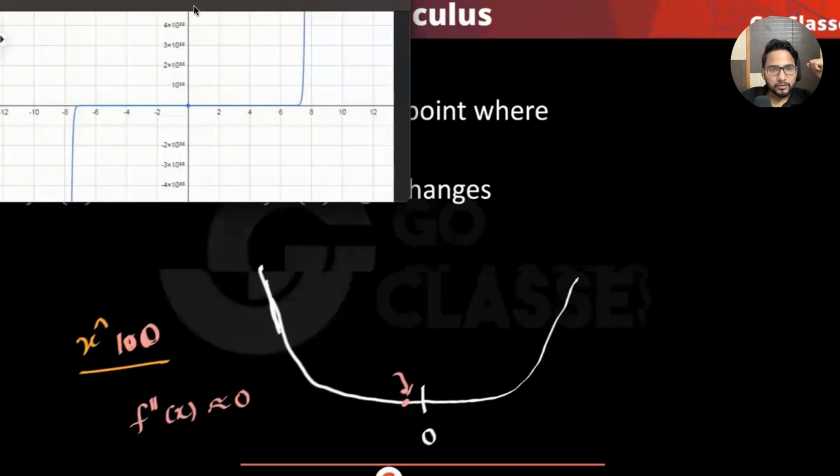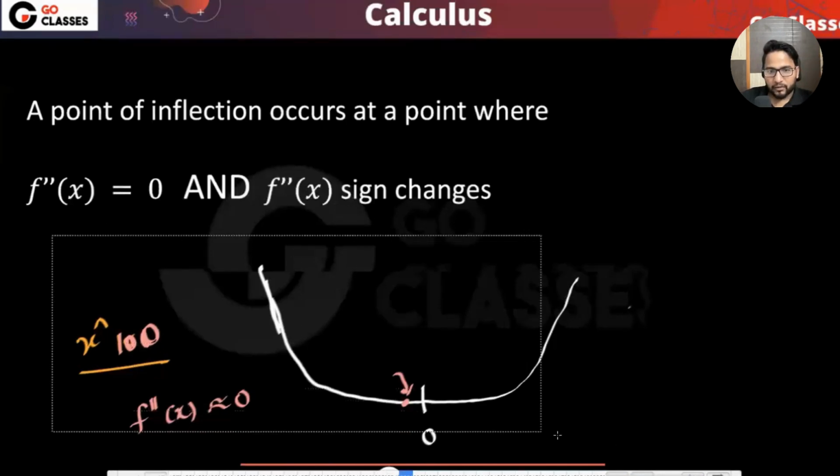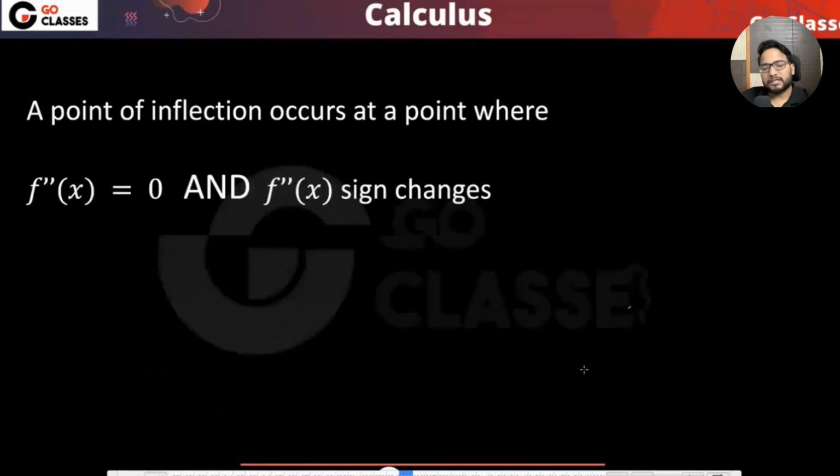So yeah, it is x^101. Anyway, what I'm saying is that if your function does not change its sign, then also it is not a point of inflection. So basically both of these conditions must be true, and this is what point of inflection is. So if someone asks you what about the f'(x) sign? It could be zero, could be not zero, could be positive, could be negative, anything. What about f''(x)? f''(x) must be zero.